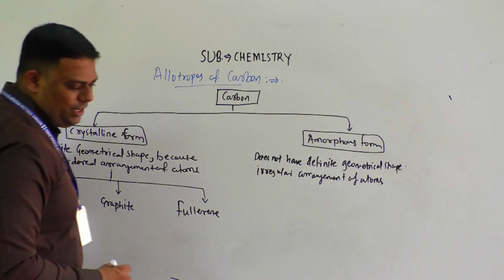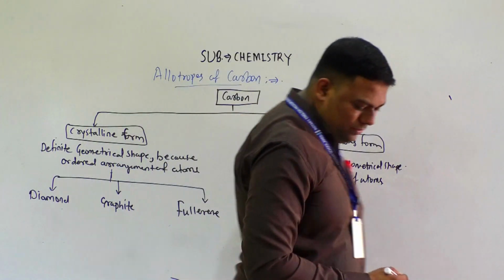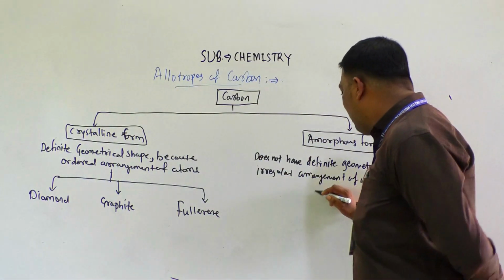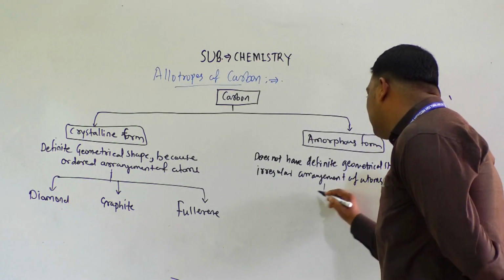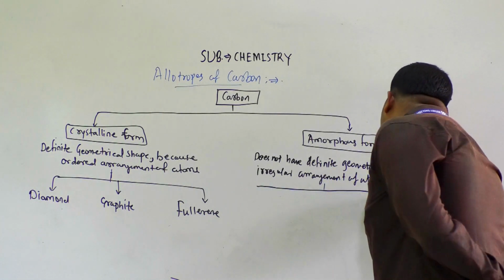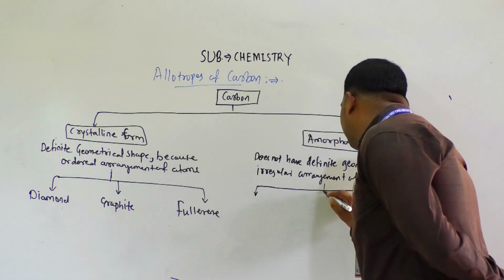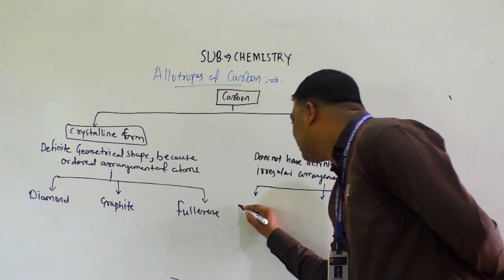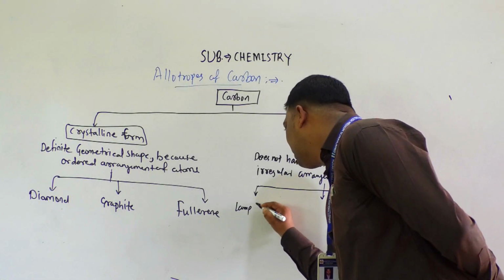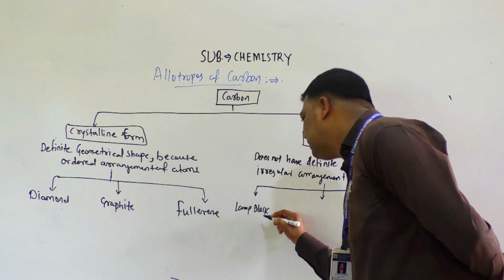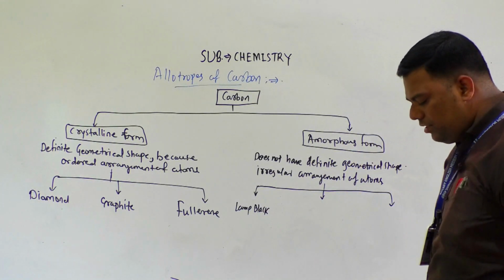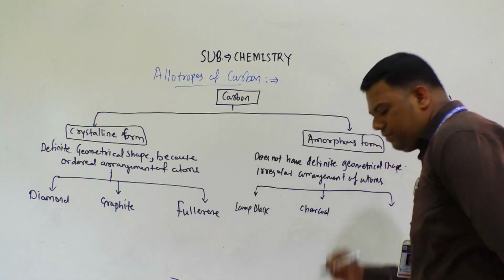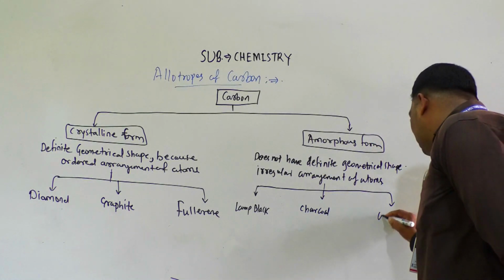And in the amorphous form, we can categorize it like this: lamp black, then charcoal, then coal.